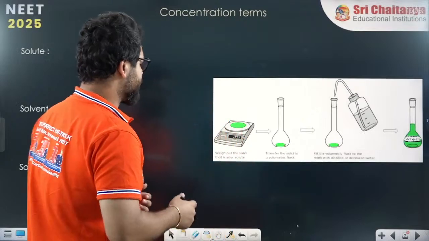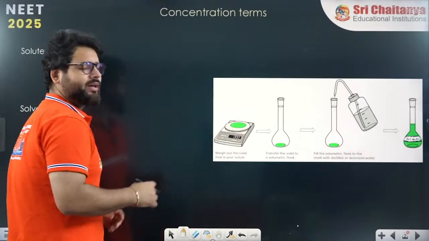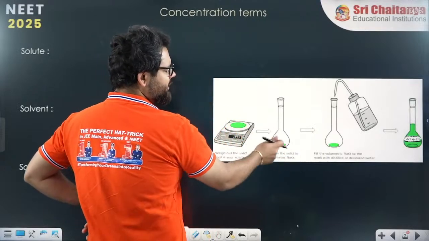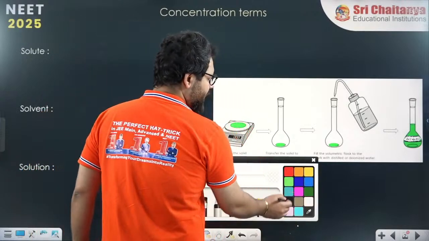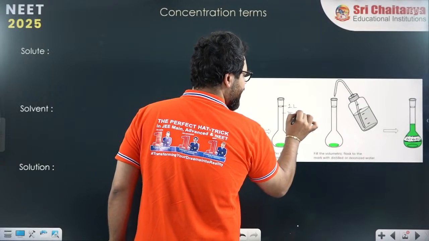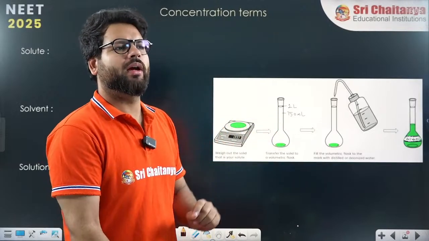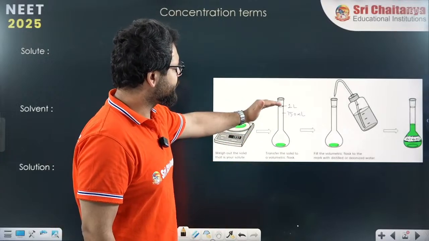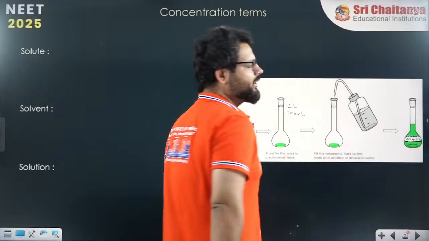So how to prepare a solution? You take some known weight of your solute. Solute is the one which you are dissolving. Transfer it to something called a volumetric flask. This is a round bottom flask which is called a volumetric flask. Here the markings are mentioned that up to here is 1 liter, up to here is 750 ml, like this. So you will take your known quantity of salt and you will add water into it till the solution reaches up to here, and then you will dissolve it. You will shake it, and you will get a final solution.